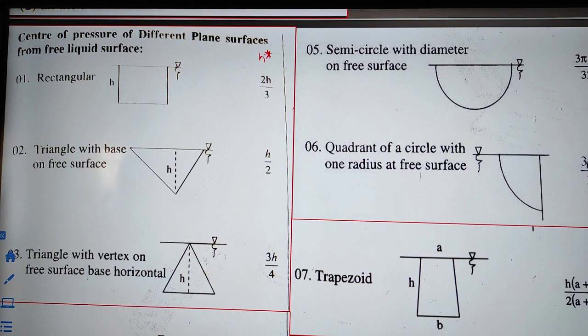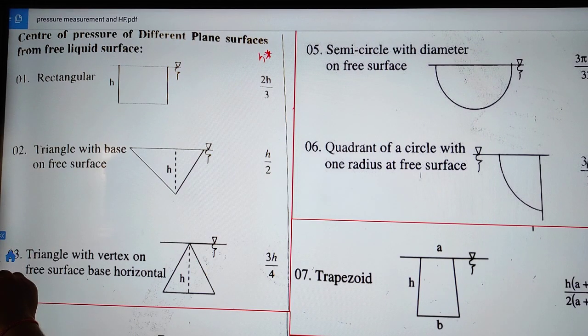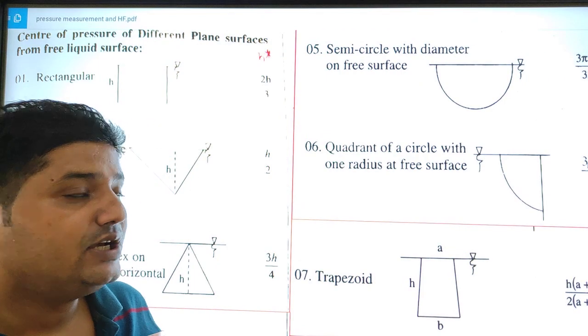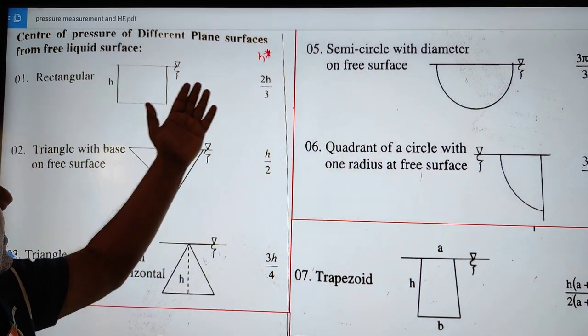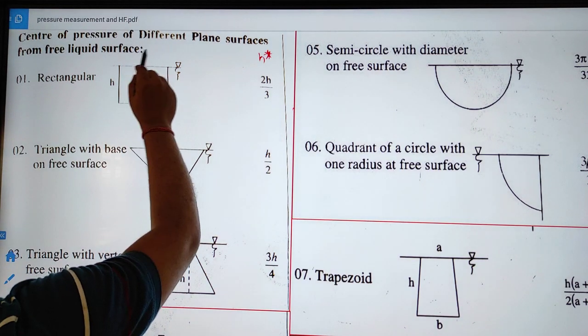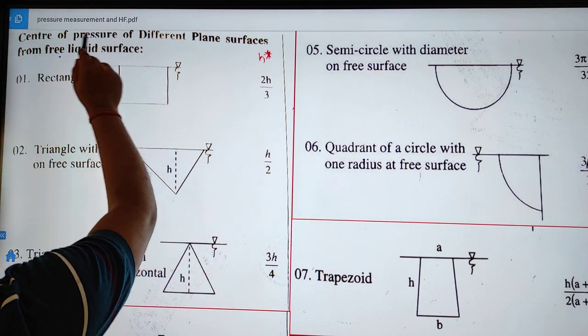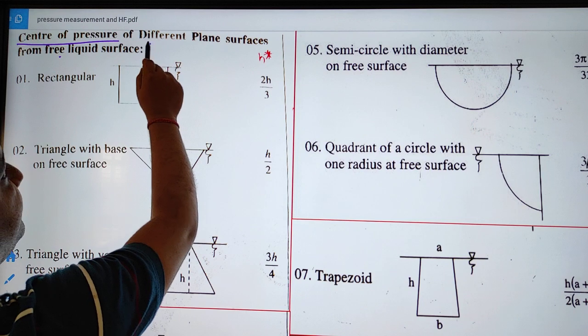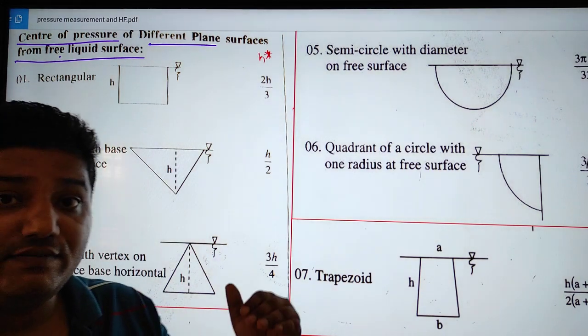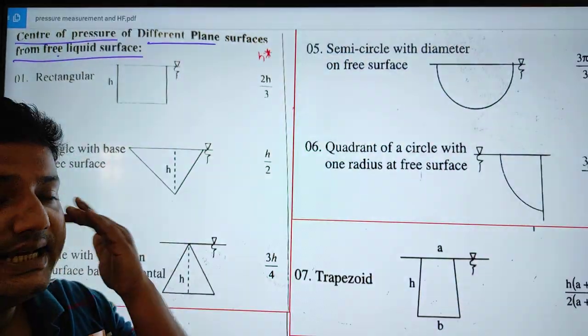Now these are some of the formulas which we need to remember for convenience, because you need to save time in your GATE exam. Here are some centers of pressure from different planes, and we are measuring from the liquid surface. You just remember, from the liquid surface we are finding the center of pressure.